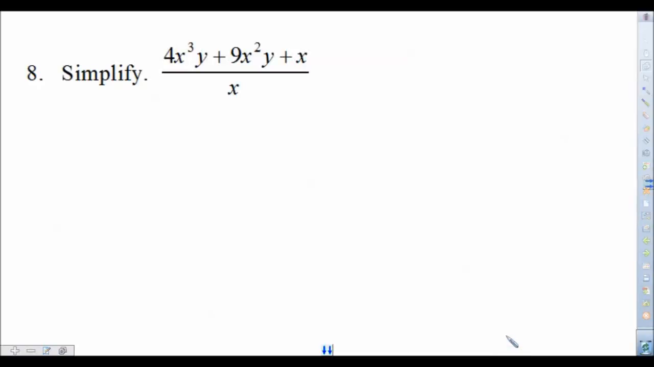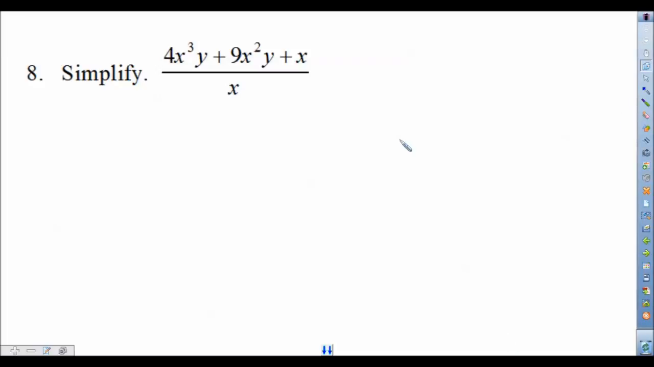Alright, hi guys. Let's continue the review for the exam by looking at a couple more problems here. Let's look at number 8, we left off right there, being able to simplify polynomial functions through division. Notice that the denominator there is x.